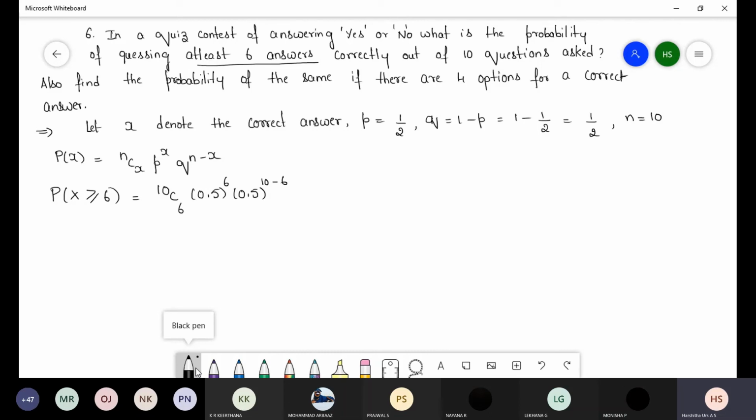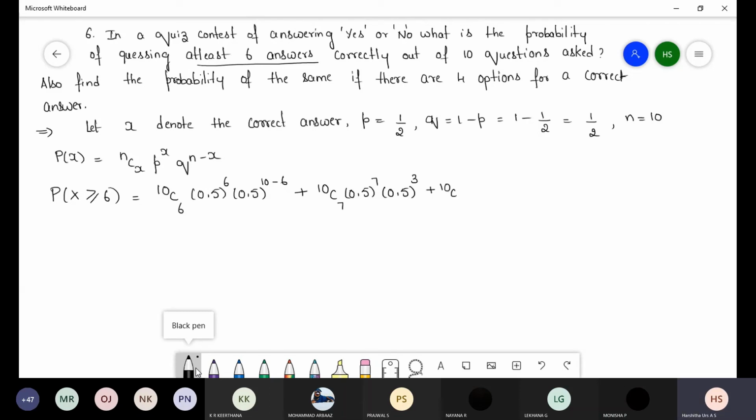Next 10C7, 0.5 whole power 7, 0.5, 10 minus 7 is 3.